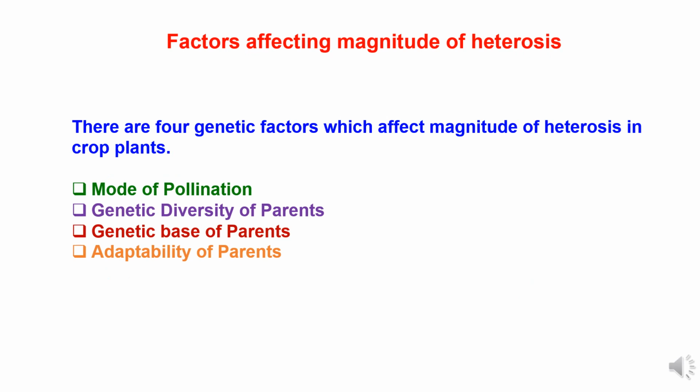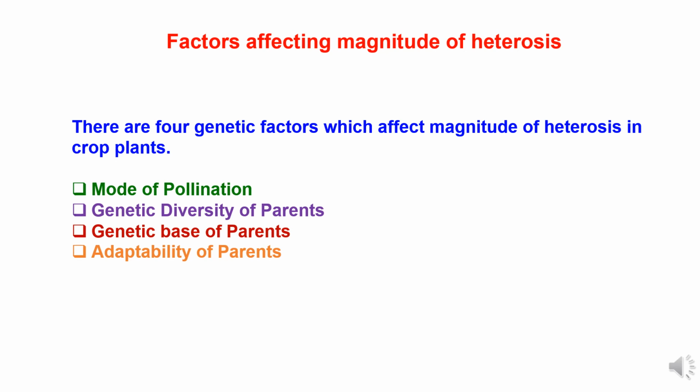Now factors affecting magnitude of heterosis. There are 4 genetic factors which affect the magnitude of heterosis. First one, mode of pollination. There are 3 modes of pollination in crops: self-pollination, cross-pollination and often cross-pollination. So these pollination methods affect the magnitude of heterosis.